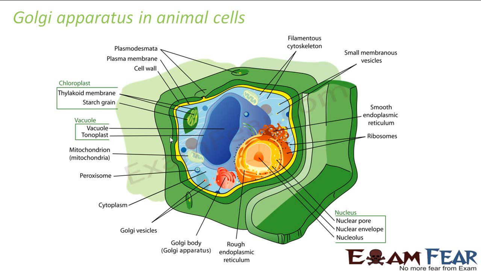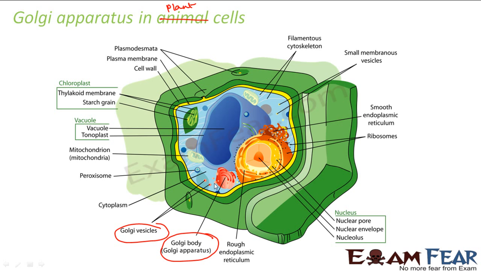Now let us look at the Golgi apparatus in plant cells. This is a typo error. It is not animal cells, it is a plant cell. Where is the Golgi apparatus here? Here, this is the Golgi apparatus, and these are the Golgi vesicles.